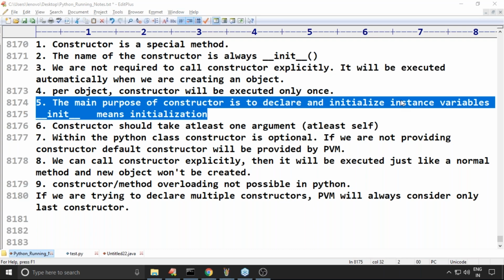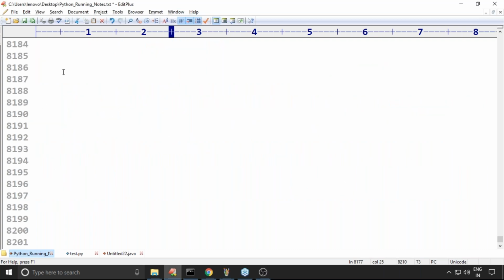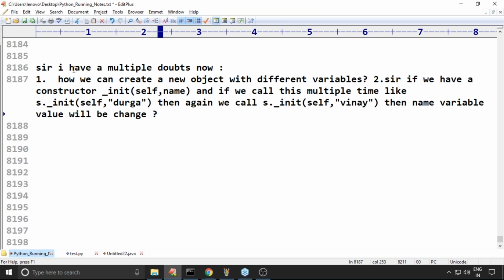Next, there are some doubts asked by Vinay. Can you please observe what this doubt is?